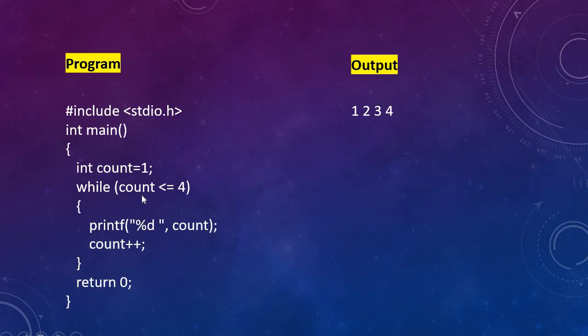Again condition checking: 2 is less than or equal to 4. Yes, the condition is true. Again printf will be executed, so 2 is printed. Again the count value is incremented to 3. Then 3 is less than or equal to 4. Yes. Similarly for 4 also. After printing 4, it will become 5. At that stage, 5 is less than or equal to 4? Now the condition is false. Immediately the loop will get terminated, and the next statement below the while statement is return 0. Automatically the program ends.